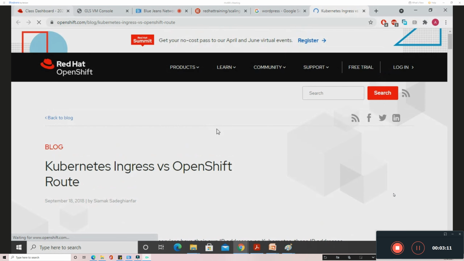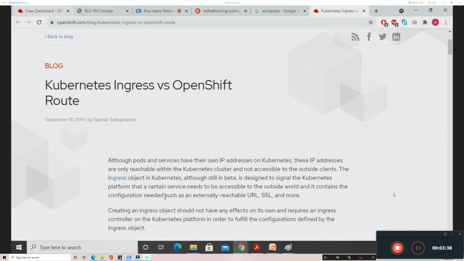Ingress is mostly used on Kubernetes. The difference between using the ingress and the route is that ingress is a controller unit. You have to have an ingress controller to create an ingress route, whereas the route we can create independently without any controller inside OpenShift. Similarly, if you want to delete the route on the ingress side, you have to delete the ingress controller, and then only the route will get deleted. But here you can directly deal with the route. If you want to modify anything, you can directly deal with the route.